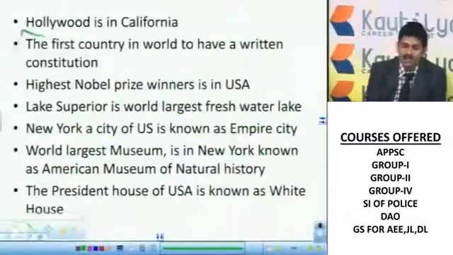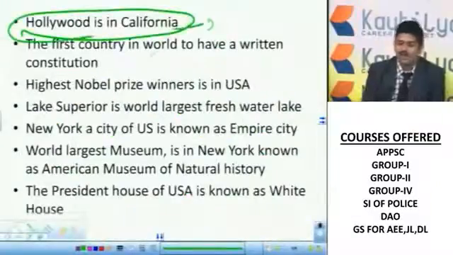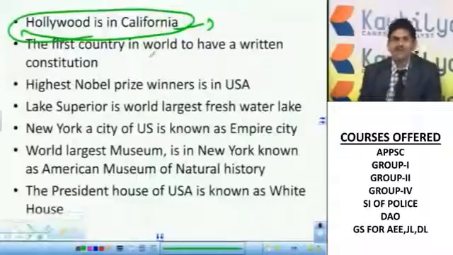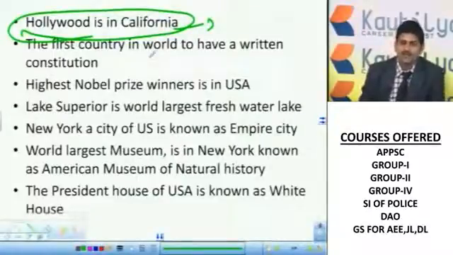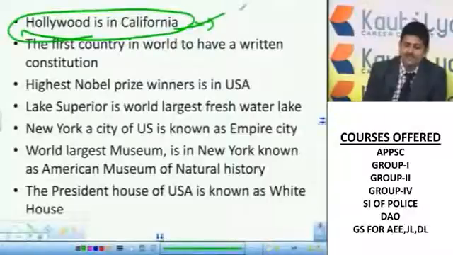Hollywood is in California. It's a very popular film studio. We call that Hollywood, the Hollywood studio, because it exists in California, a state of the USA. Next, the first country in the world to have a written constitution.